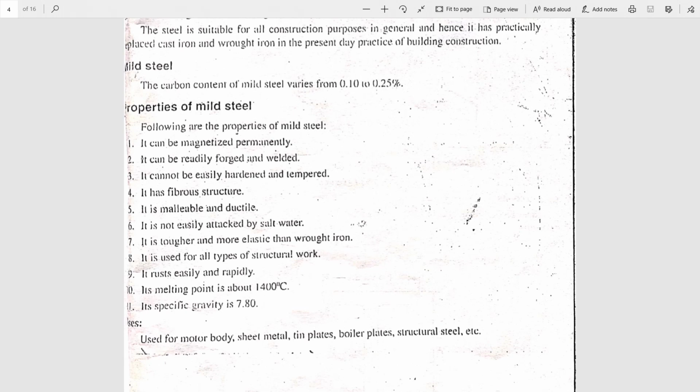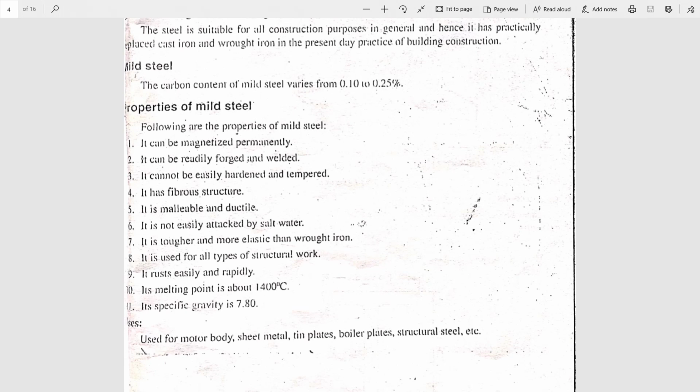It can be magnetized permanently, whereas cast iron and wrought iron cannot be magnetized, but mild steel can be magnetized permanently. It can be forged and welded. Next, it cannot be hardened and tempered. Next property, it has a fibrous structure. It is a malleable and ductile metal. It is not attacked by any salt water. It is tough and more elastic compared to wrought iron and cast iron.